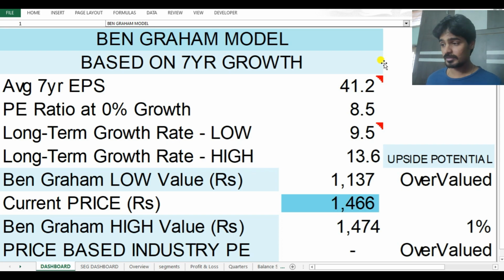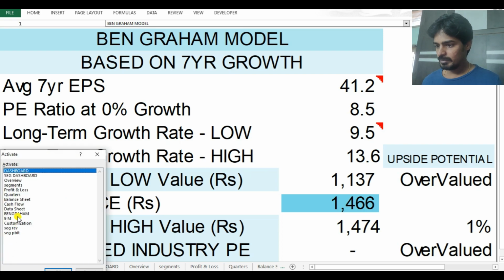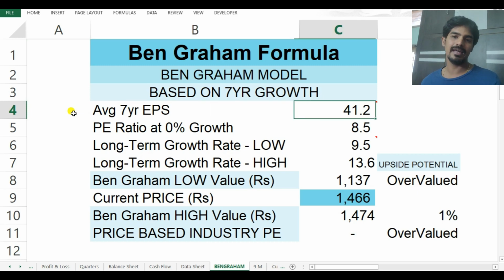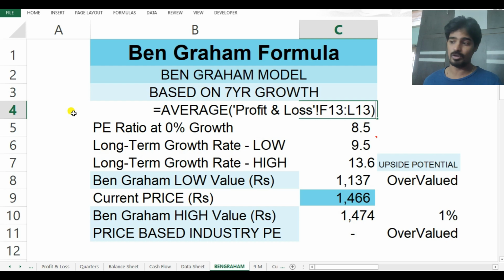But for now, with the Ben Graham model, I'll also tell you the calculation behind this. So here's the Ben Graham. Ben Graham usually said this is not an average EPS. He asked us to take a trailing EPS so that he can calculate what the target will be for the next period. But I wanted a conservative approach. So what I did was, instead of trailing EPS, I made an average of 7 years EPS. You can even use a 3 years EPS. You just need to change the calculation of it.